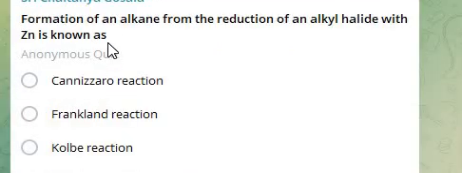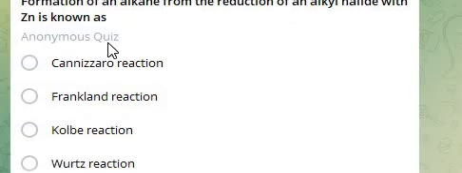Next question. Formation of an alkane from the reduction of an alkyl halide with zinc. Options: Cannizzaro reaction, Franklin reaction, Kolbe reaction, Wurtz reaction.